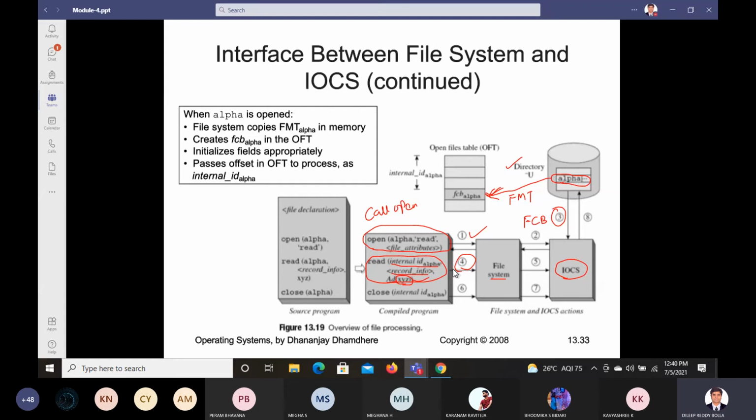And what about the fifth block here? What is happening in this block? The information whatever you have got from the location called alpha, so that is now available in FCB alpha. That is being taken into, updated into FCB alpha. It was available now here.